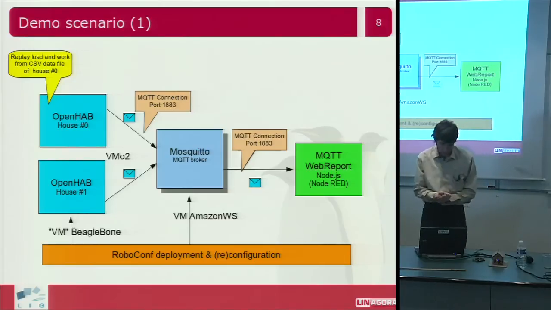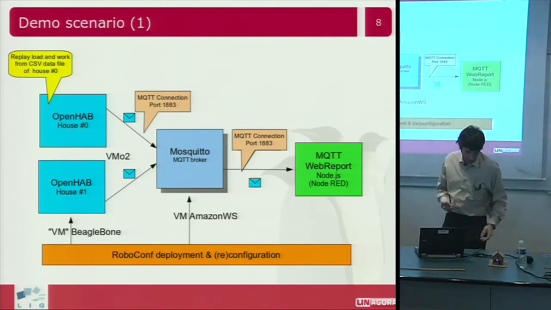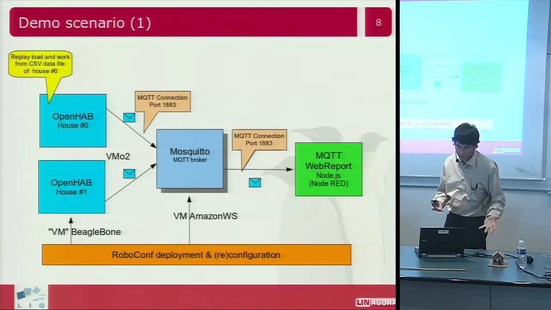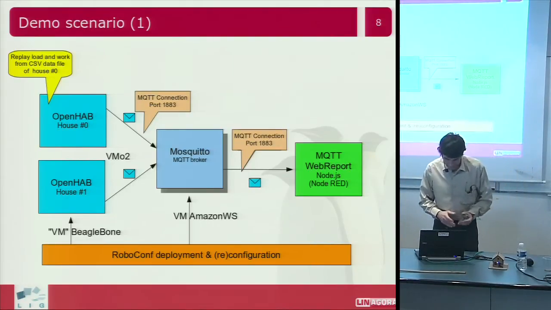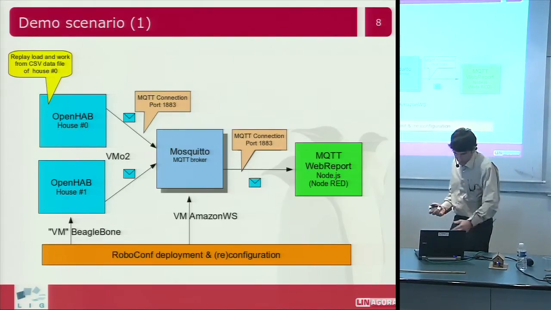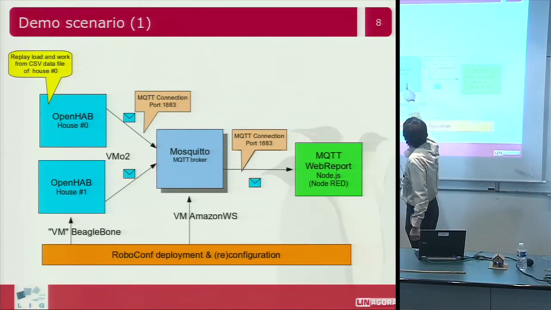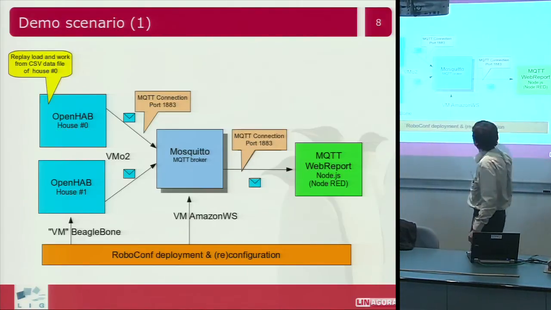So that's the demo scenario. I already talked about it. I have some houses, I just have one, but it was easier for me not to have a switch with a lot of stuff. So I have some houses that send data to the MQTT server, the MQTT broker. This one I will put on Amazon.